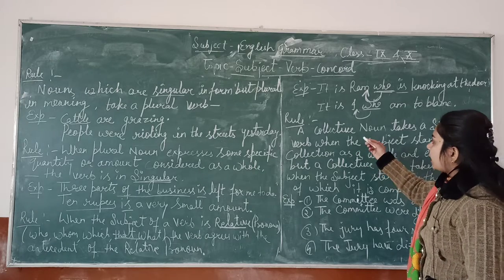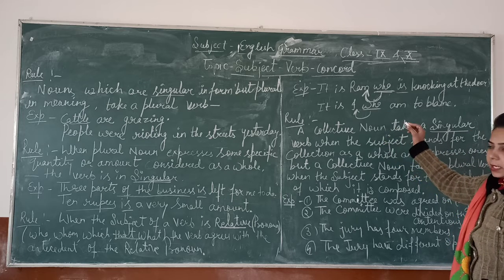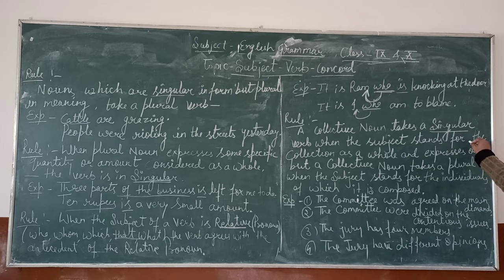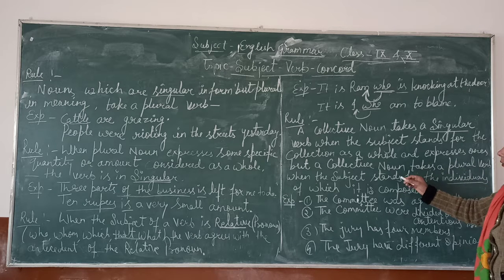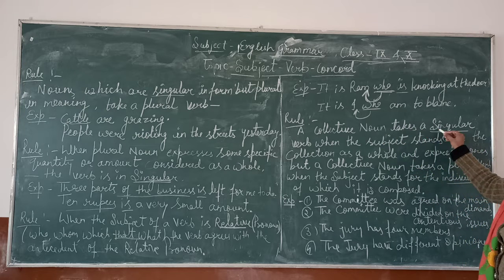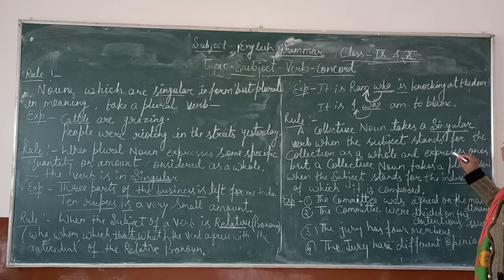Next rule is a collective noun takes a singular verb when the subject stands for the collection as a whole and expresses oneness, but a collective noun takes a plural verb when the subject stands for the individuals of which it is composed. Meaning, singular verb when the subject stands for the collection, and plural verb when it stands for the individuals.